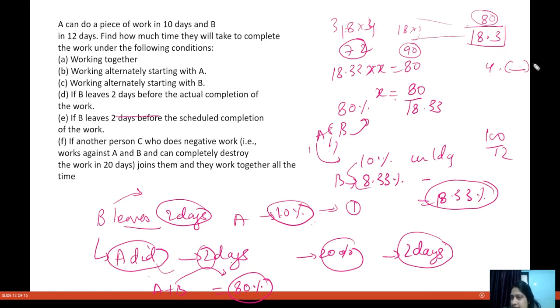4 point something days, so let us divide, we have 183 divided by 800. 183 into 4: 8 threes are 3 fours are 12, 8 fours are 32, 33, and this is 732.